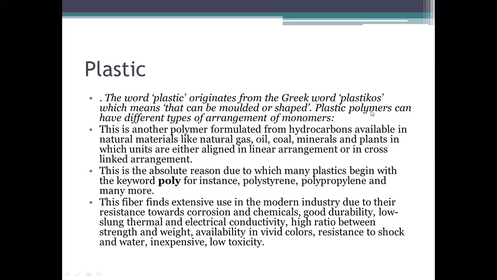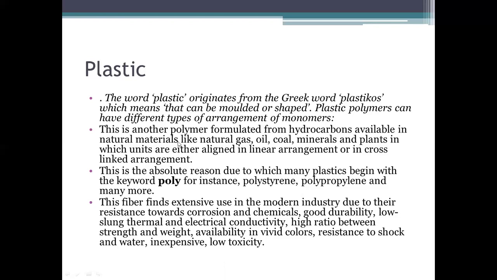As I told before, plastic is a synthetic material. Every synthetic material is made up of monomers. Monomers means a single unit. When these single units are tied together, joined together, they form a polymer. A polymer is a chain of monomers. For example, polyester. Ester is a monomer. When lots of ester join together, they form a chain of ester that is called polyester. So this is another polymer formulated from hydrocarbons.